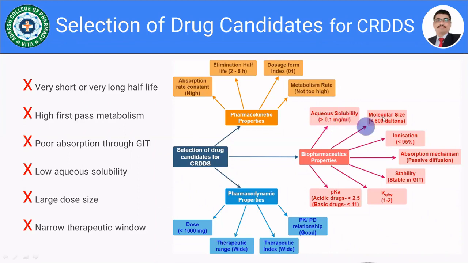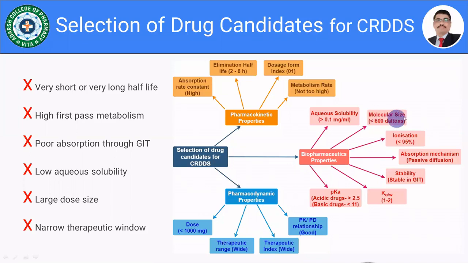Then molecular size of the drug, yes, it is very important, because how the drug is going to be diffused from the formulation and how the drug is going to permeate the biological membrane is decided by the molecular size of the drug.